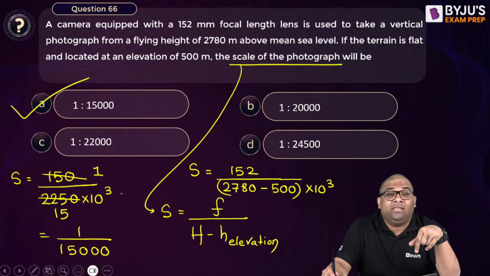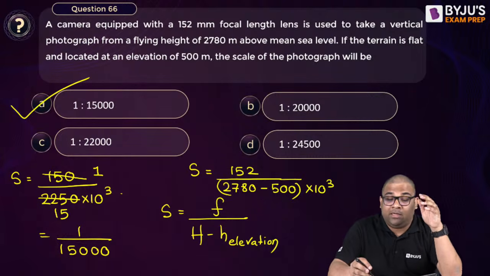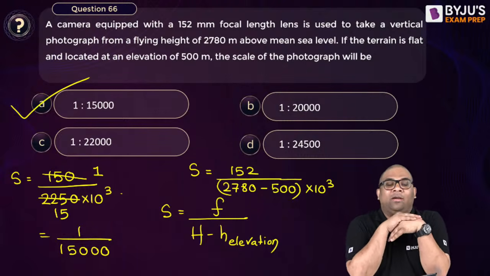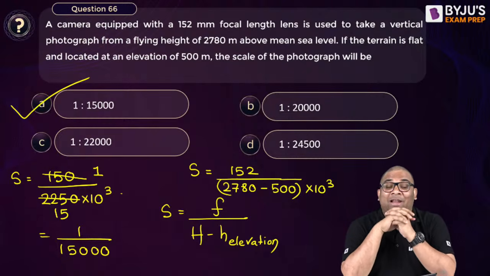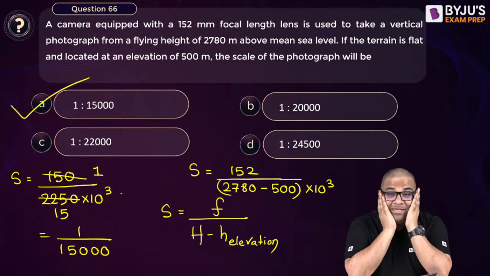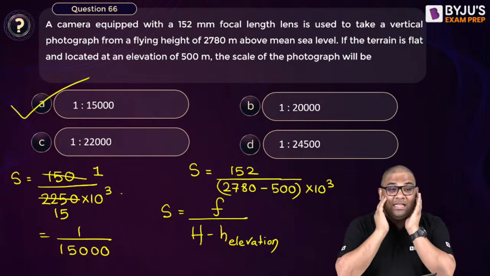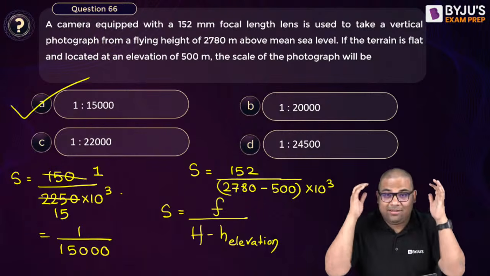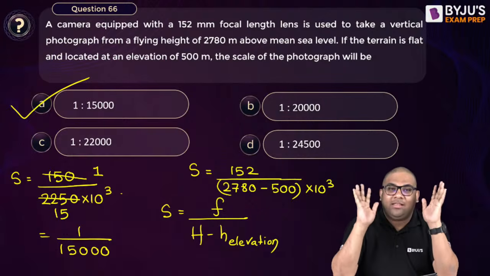Now this question can be asked in ESE also. Students ask me, sir, how to do ESE? We don't have calculator. Tell me, in ESE prelims you have a calculator or you don't have a calculator? Many students ask me, sir, calculator is not there in ESE prelims, or in ISRO exam calculator is not there. There is a calculator. It is here. We have a calculator here. We have forgotten that thing.